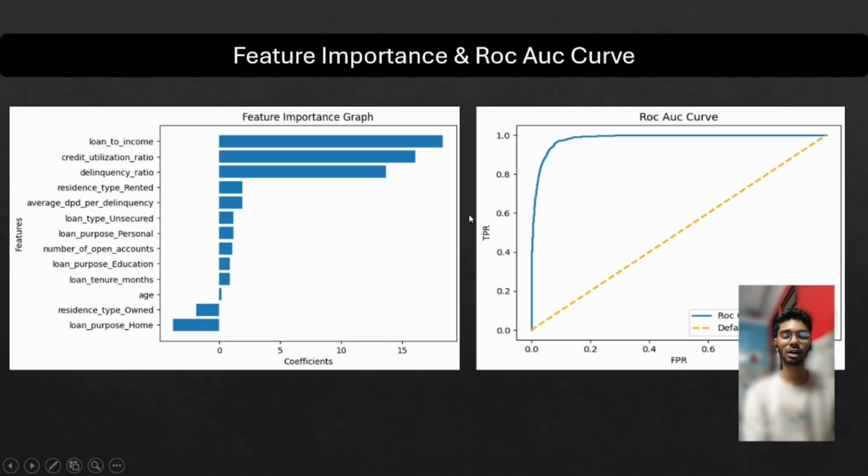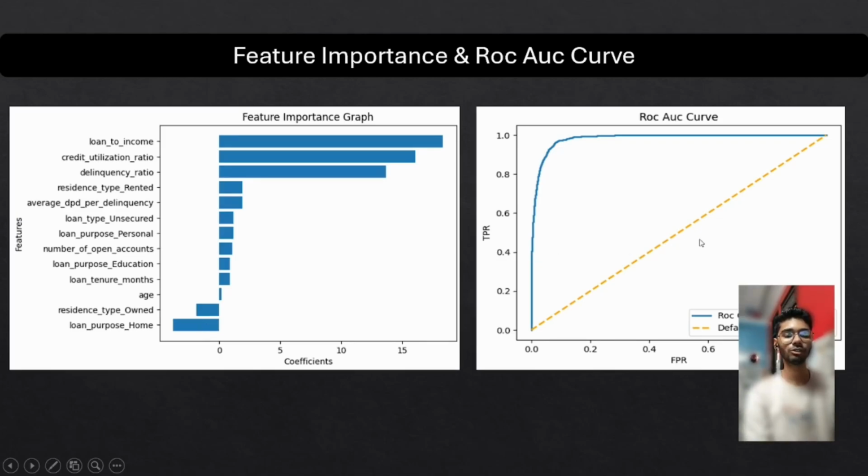These are the important graphs after model training. First is the feature importance graph. It shows that loan to income ratio, credit utilization ratio, and delinquency ratio are the major predictors of our default variable. And on the other hand, residence type as owned and loan purpose as home have a negative impact on our target variable.